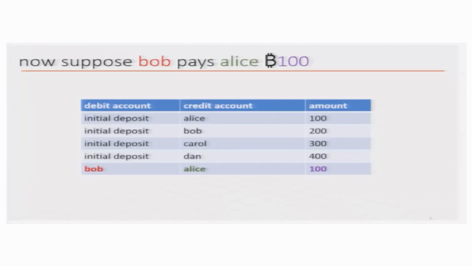Suppose now real transactions start happening. Let us say Alice sold something to Bob, and Bob makes a transaction, maybe over the internet or by a check, and Bob gives Alice 100. Earlier Alice used to have 200, now Alice's account should be credited because Bob is giving money to Alice.